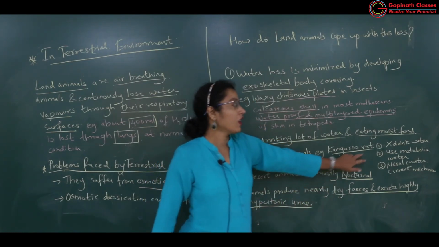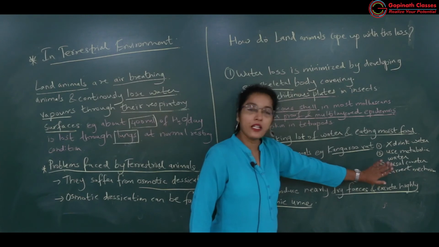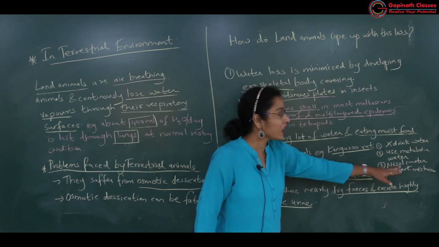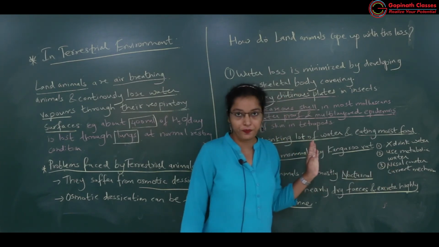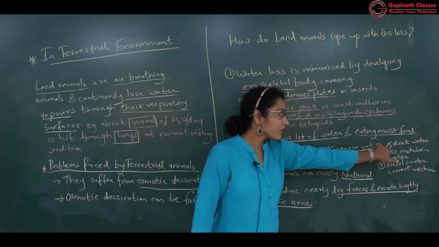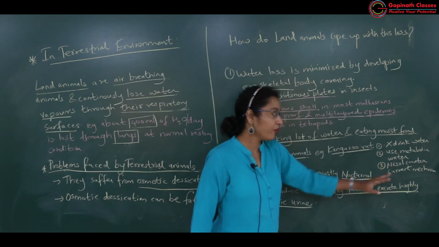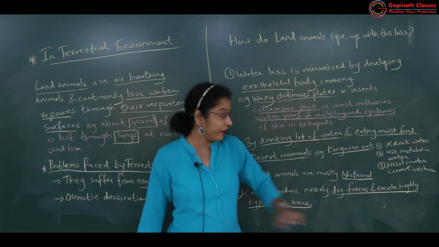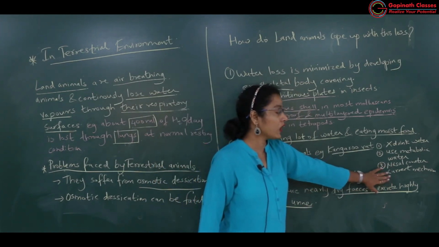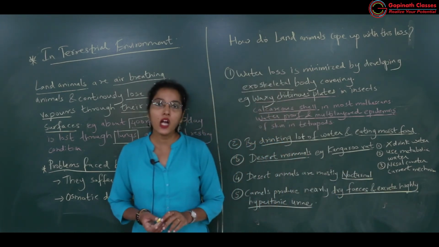Thus water loss will be prevented through the nasal counter current mechanism. Got it? So they do not drink water, they use metabolic water for their metabolic activities, and the nasal counter current mechanism is seen in the kangaroo rat.